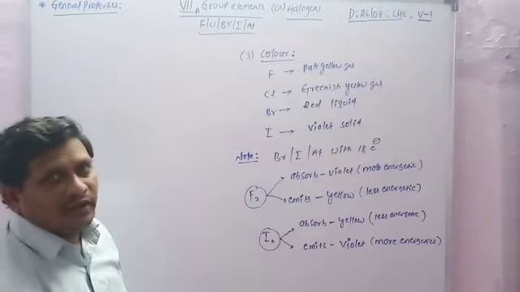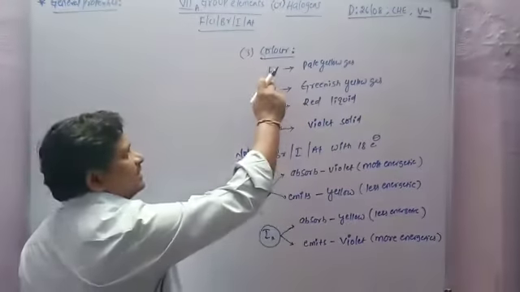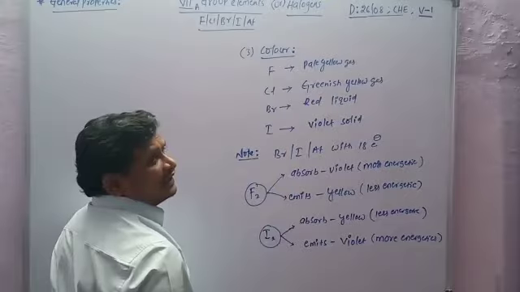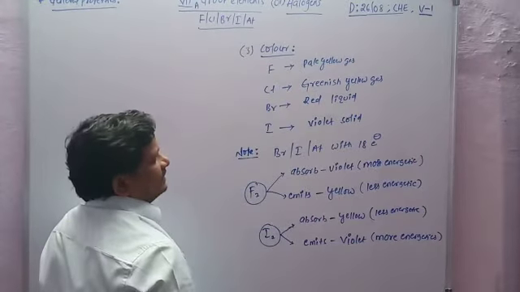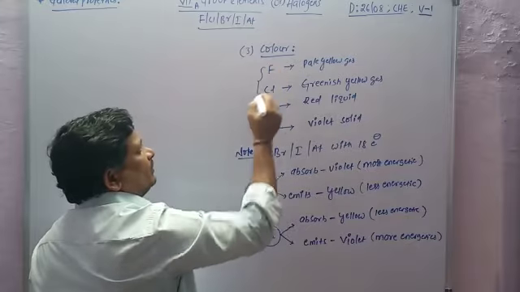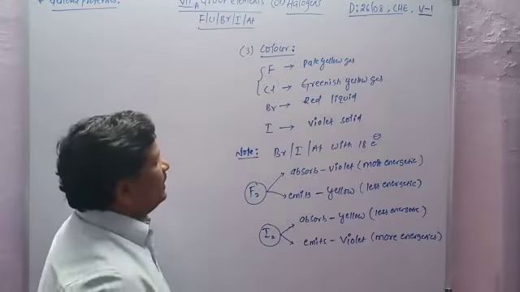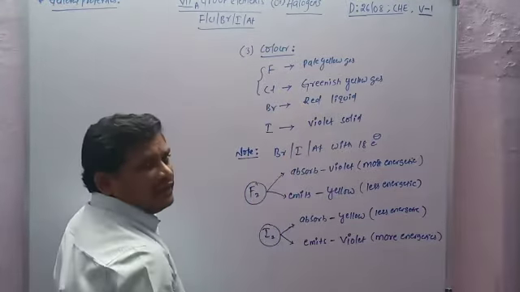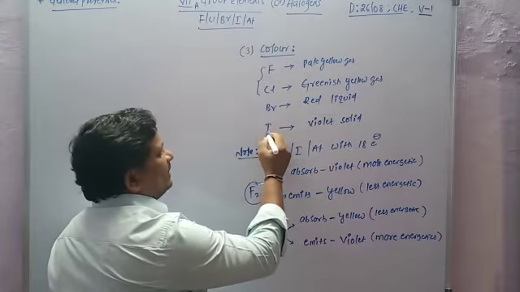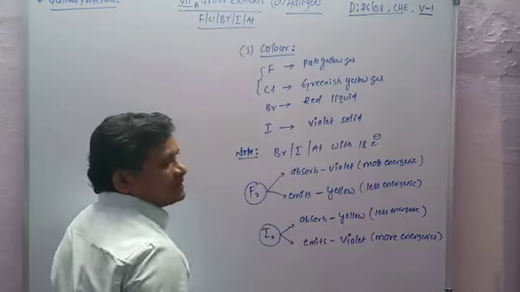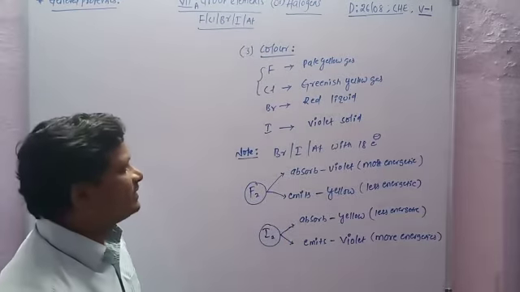So, the color property of the 7A group elements. Fluorine is a yellow colored gas. Chlorine is a greenish yellow gas. Both chlorine and fluorine are gases. Next, bromine is a red colored liquid. Iodine is a violet colored solid. Astatine is a radioactive substance.